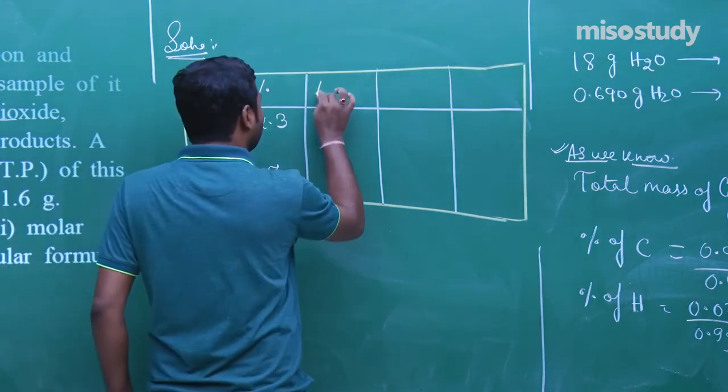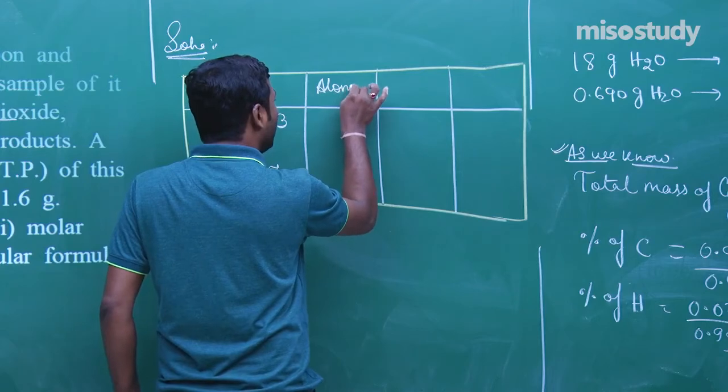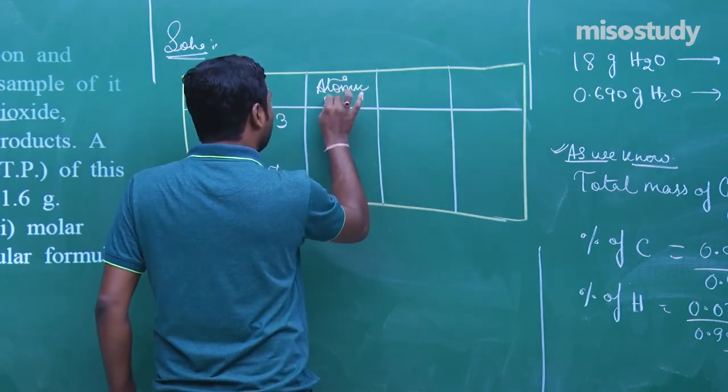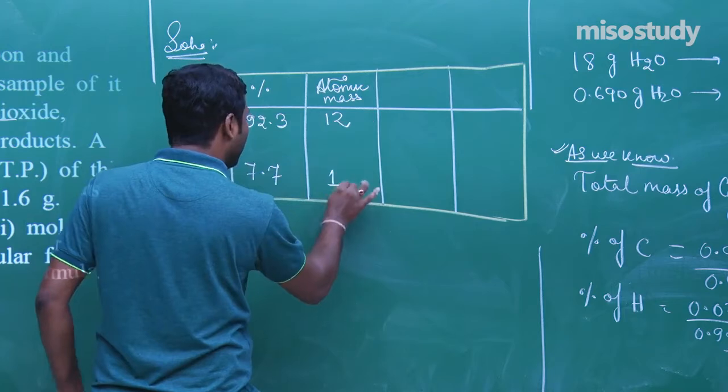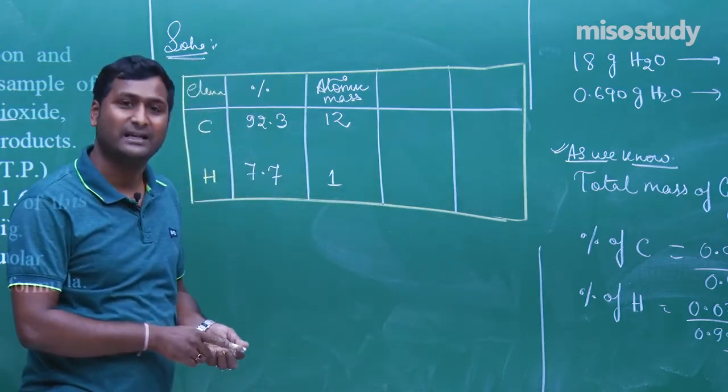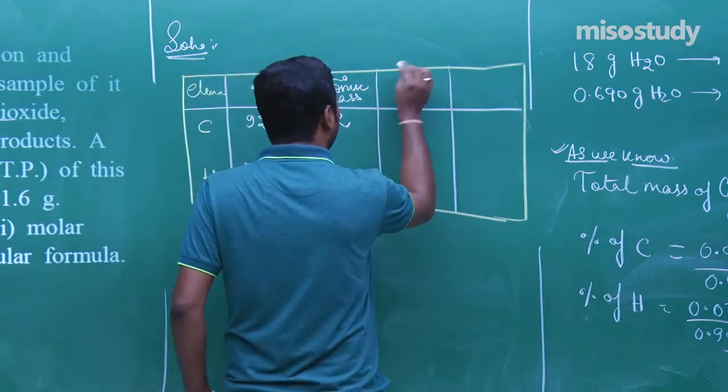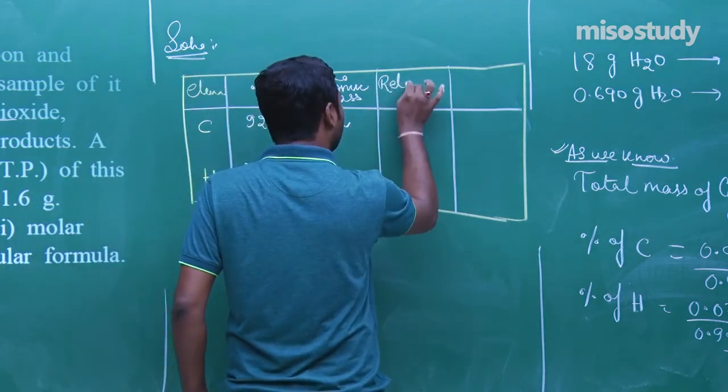Clear? And the atomic mass here, what is the atomic mass of carbon? That is 12. What is the atomic mass of hydrogen? That is 1.